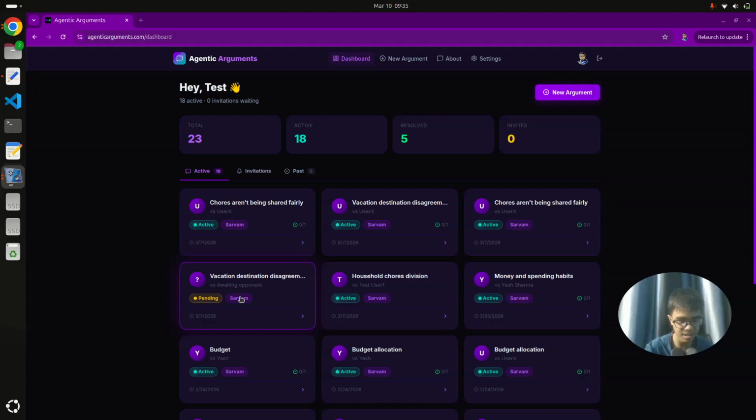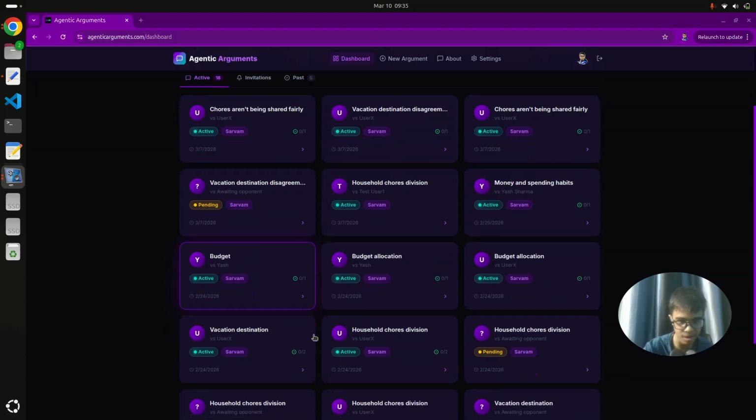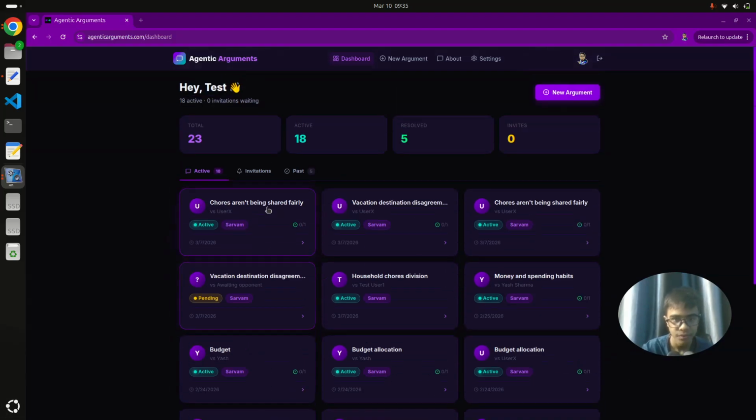Argument mining is basically this: whenever you are arguing with someone, there is an LLM between those two people. The LLM will strip off all the emotional content and keep only the logical content. Now let me show you how it works.